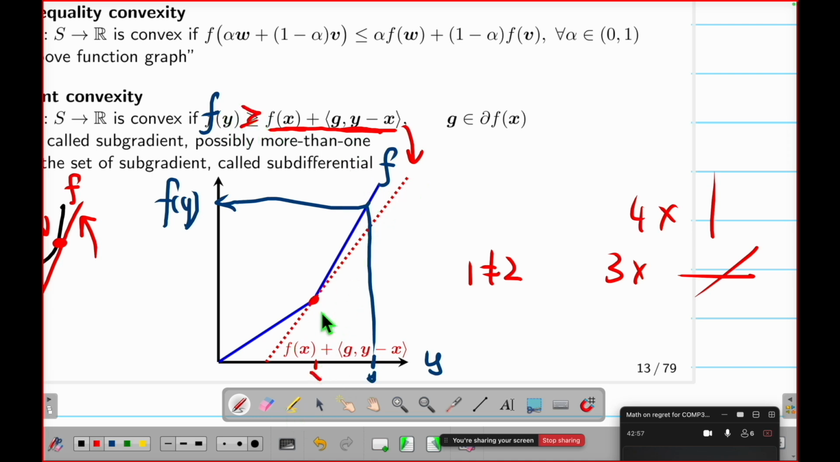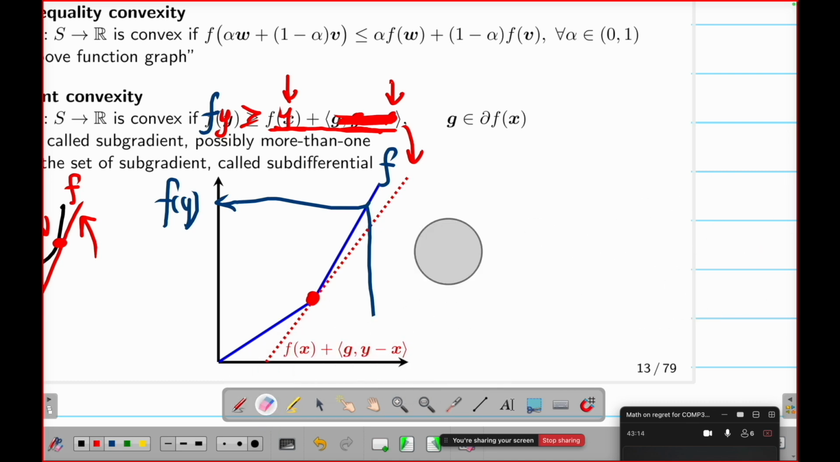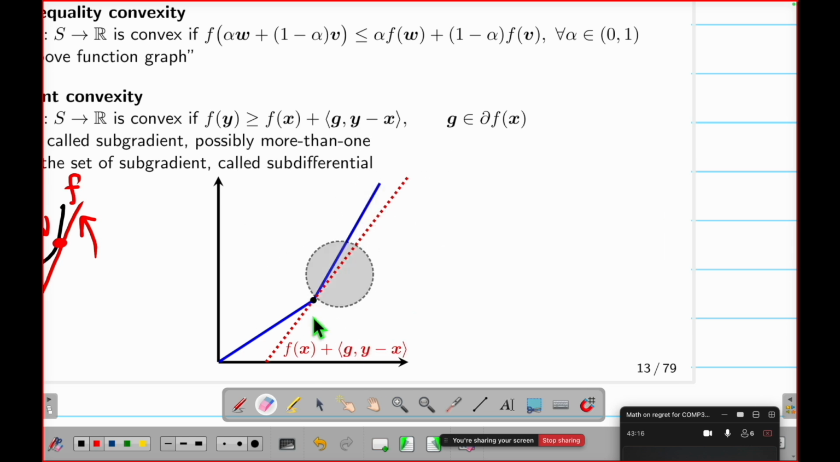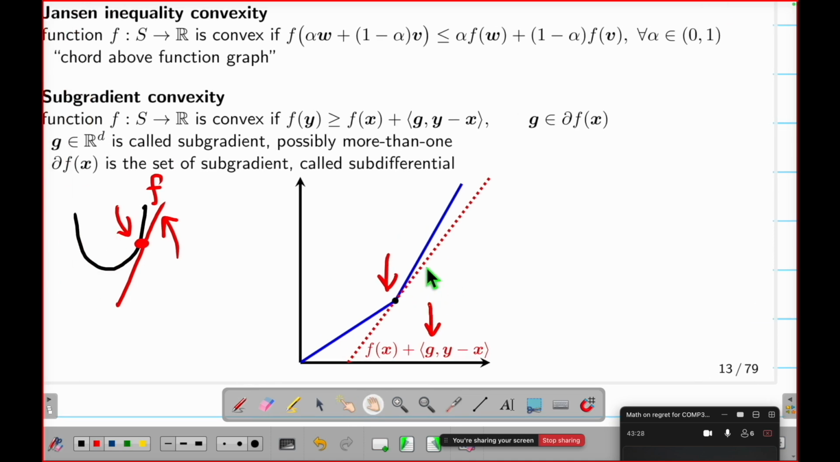And notice what happens if the x here is y. If this value is y, then y minus y is gone, I don't care. And I have f(y) equal f(y), which means I touch this point, right? So in other words, what's a subgradient? I have a tangent that's below me. Tangent means I touch it. And now the tangent slope, that means this g is the slope at this point. And because I can have many tangents, possibly more than one.